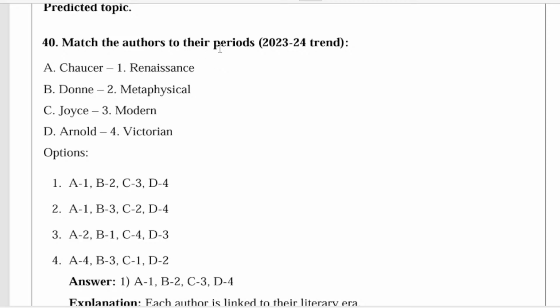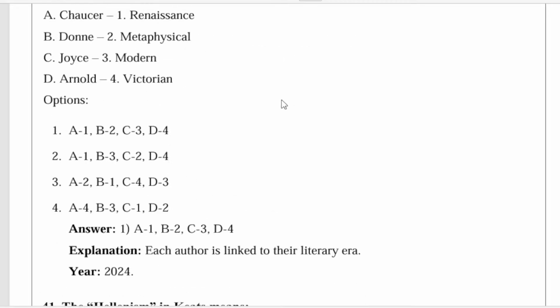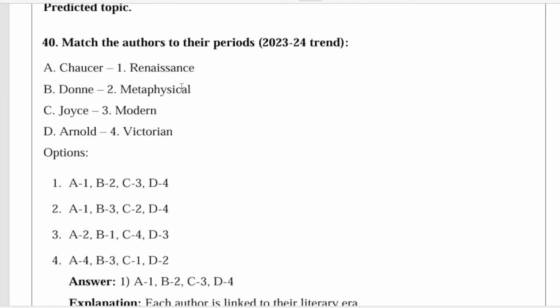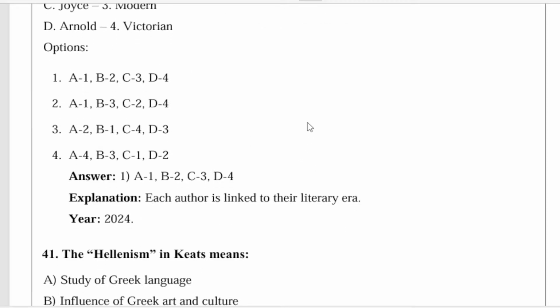So next we have question number 40. Match the authors to their periods. The correct answer for this question is 1. A with 1 means Chaucer, Renaissance. B2, Donne, Metaphysical. C, Modern. Joyce belongs to the modern period and Arnold belongs to the Victorian period. It appeared in the 2024 question.